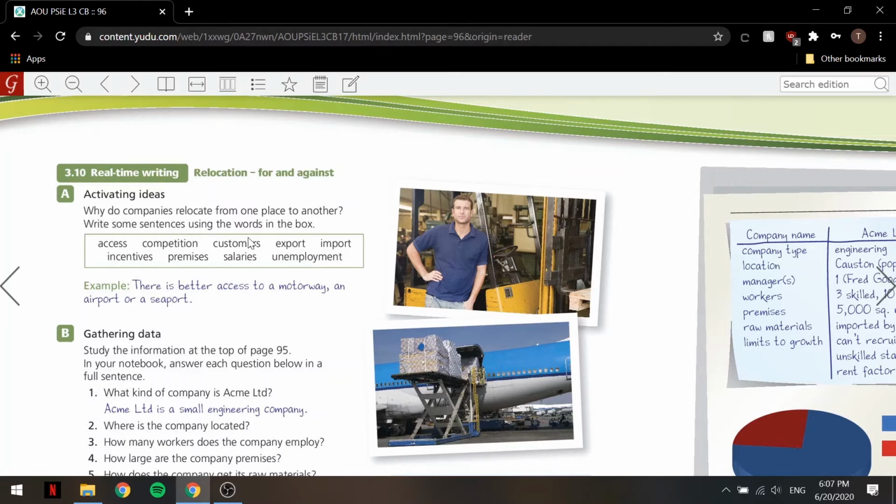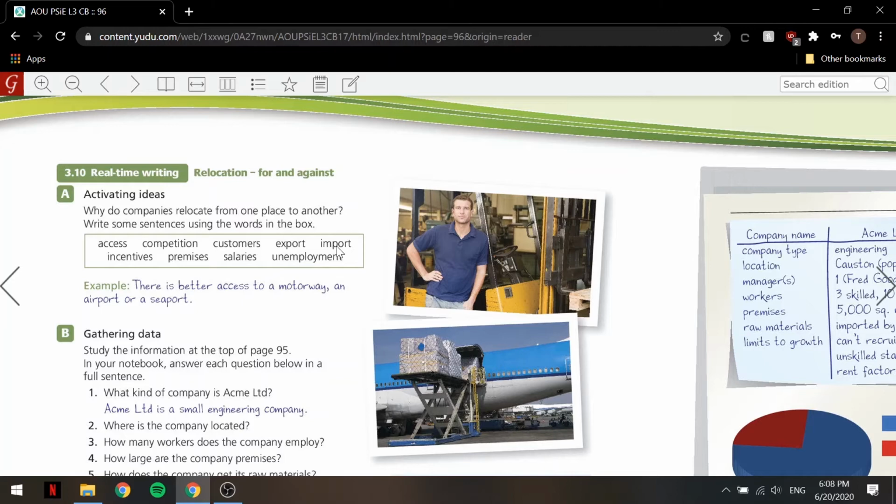Okay, so I'll say there are more customers in the new location. Let me turn this off. So there are more customers in the new location. Let's keep going. Export. I'll say the location is better for exporting finished goods. Okay. Import. The location is better for importing raw materials.